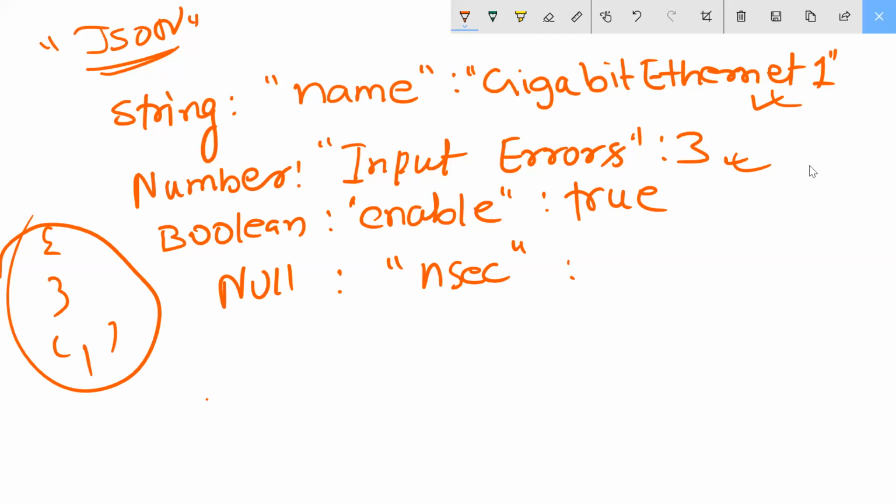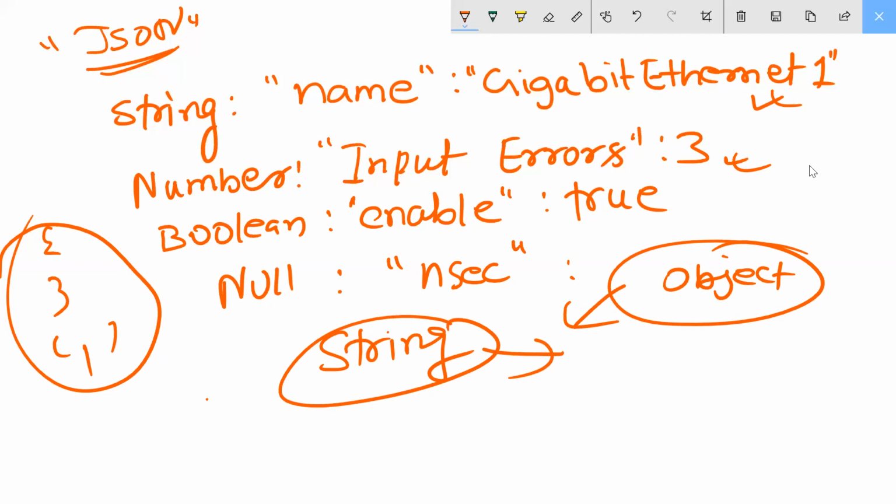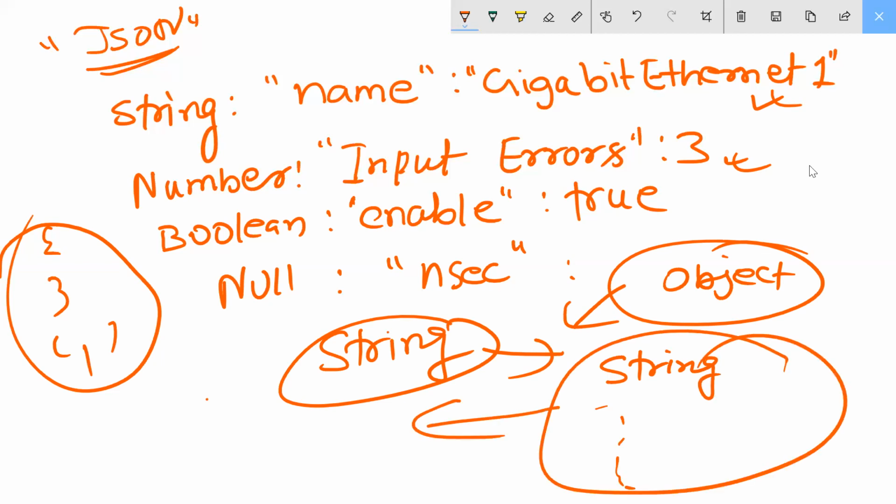I explained object to you, understood or not? Inside object, you understood, guys? Then I came to the string part. In string I explained how to work. Then I'm working on all of string, boolean, whatever we have, we can call and create a command for execution. Understood or not? Clear my point or not, guys? Understood? Array. Sir, this last null.